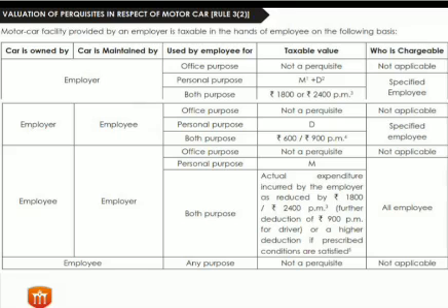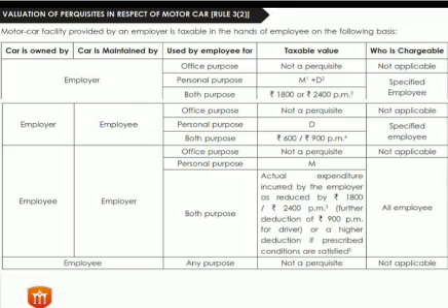If the particular car is used for only official purpose, then it is not a perquisite and it is not applicable. If the car is used for a personal purpose and the whole cost of the car is maintained by the company, in that case the actual maintenance cost plus the depreciation amount of the car is the taxable value and is added into the salary of an employee. Right. Here M1 means the maintenance cost and D2 means the depreciation amount.